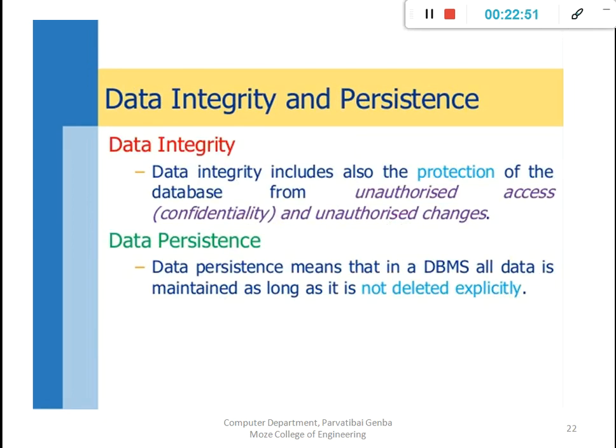Data integrity and persistence. First, data integrity. Data integrity also includes the protection of the databases. What is meant by data integrity? Simply, I send you one message, a "hi", and you receive it as a "bye".